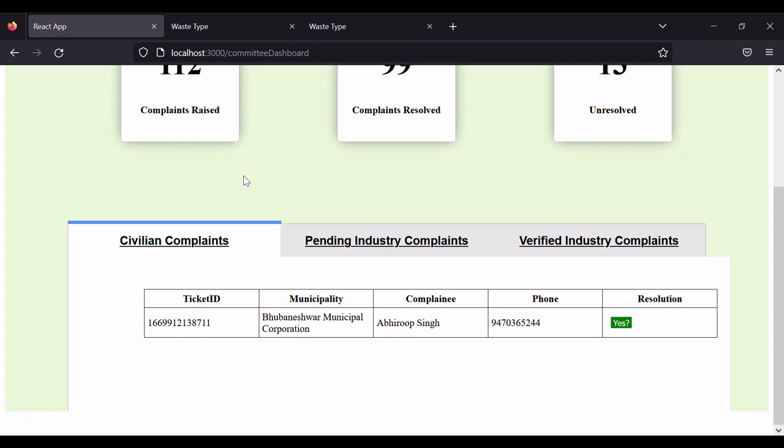So as you can see, we have three subdivisions: civilian complaints, pending industry complaints, verified industry complaints. The civilian complaint is now being shown as the user had tracked its ticket ID and pushed it to higher authorities, and the higher authority is the governing committee. So in the governing committee portal it has been displayed.